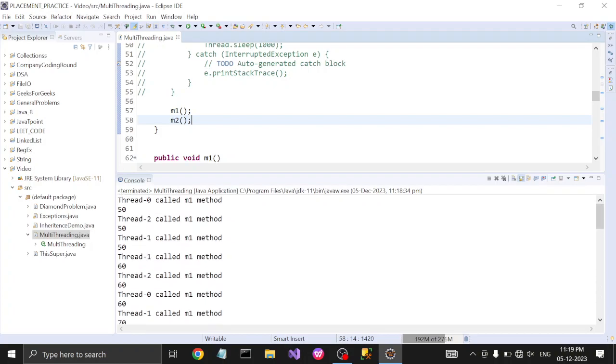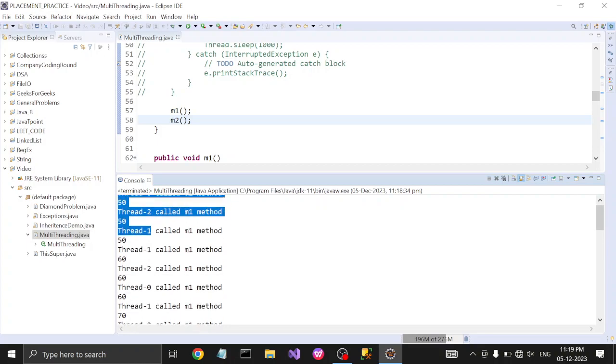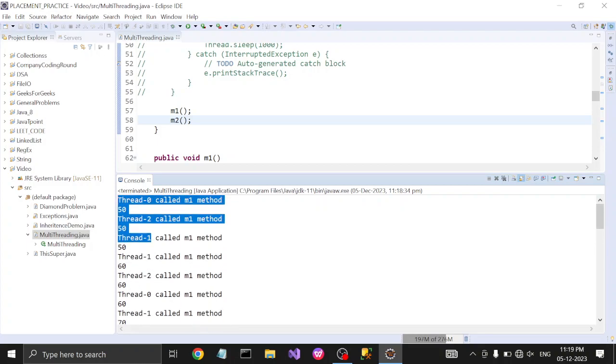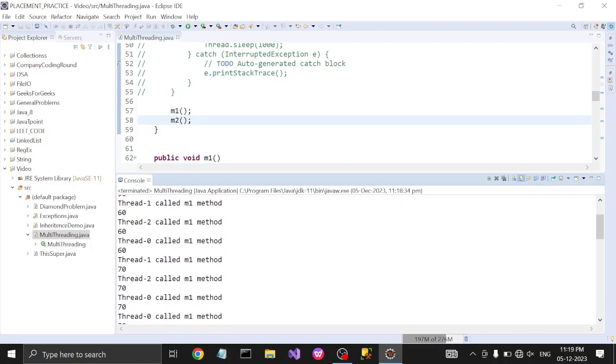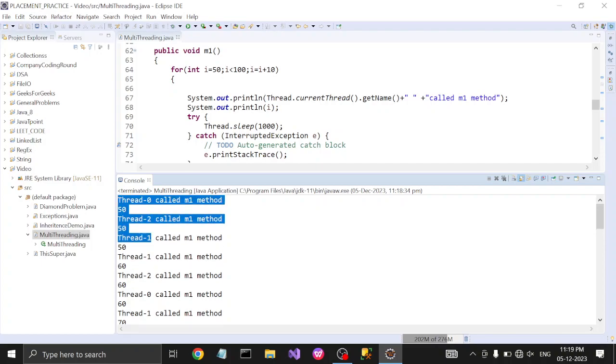Okay, but in the m1 method we have three threads: thread 0, thread 2, thread 1. Okay, this is the sequence. For the second time the sequence has changed: thread 1, thread 2, thread 0. So in m1 we have initialized i to 50, and while it is less than 100 we increment by 10, so it will execute 50, 60, 70, 80 and 90 for the three threads. Okay, so this is the sequence.